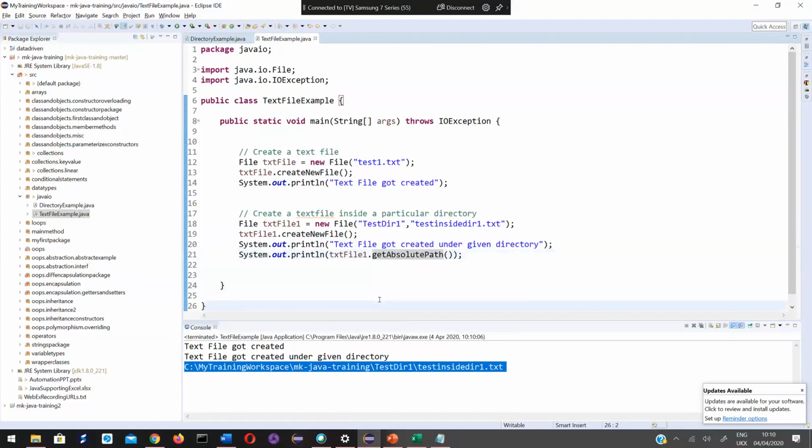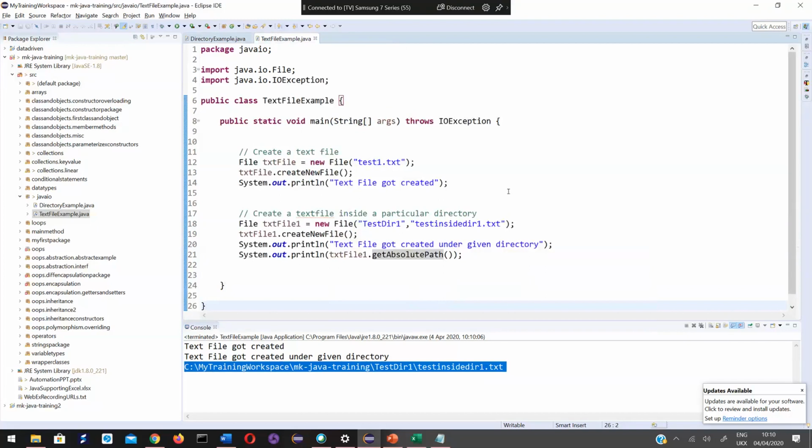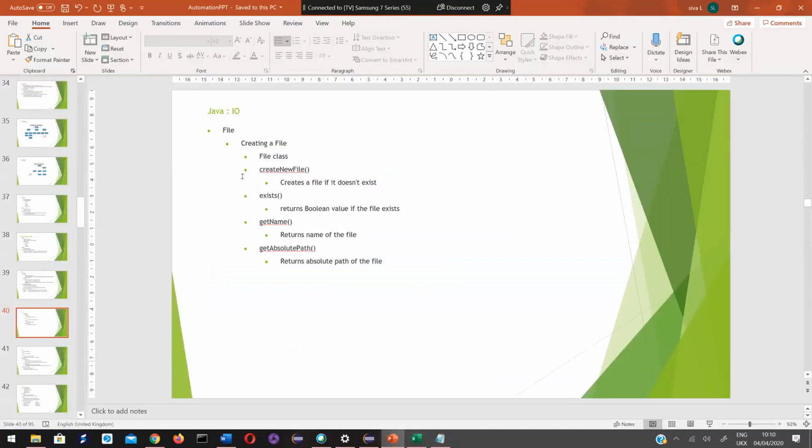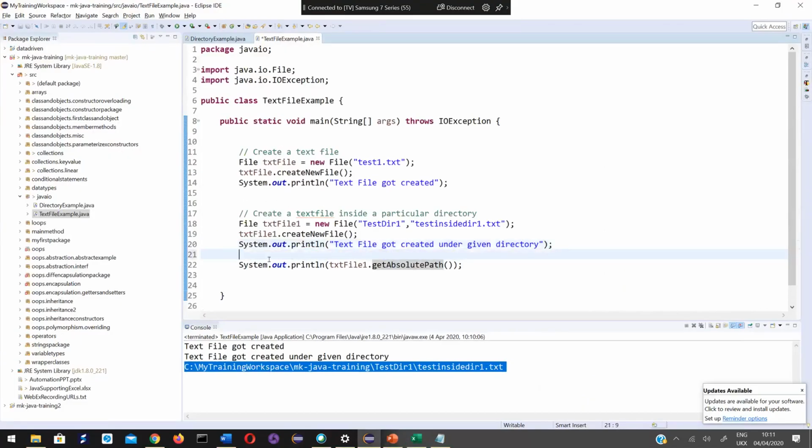Okay, so this is about the simple File class. You can create directories, you can create files, and you can make use of many other methods which are already there. One of them is this. Similarly, there is getName.